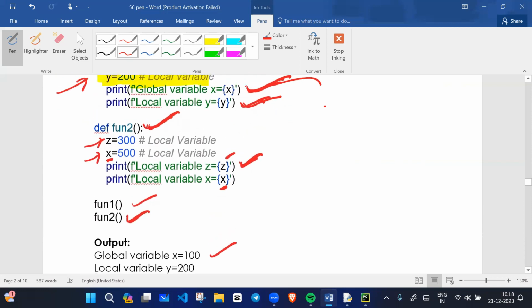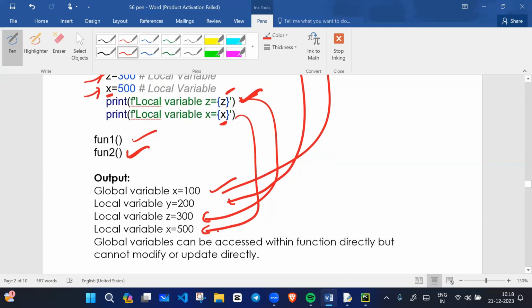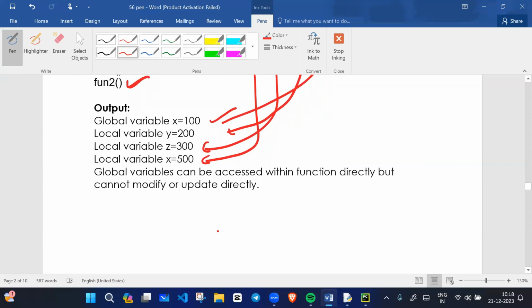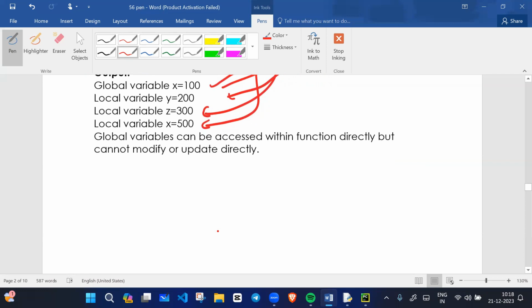This is the output of function one. This is the output of this line, this is the output of this line, and this is the output of this line. Hope you're getting it. Everyone, you need to practice the program, then only you can detect the logic. Once you practice, you will improve. So if you want to improve, then practice. I will share the link of this presentation. You can utilize this presentation in order to improve your skills.